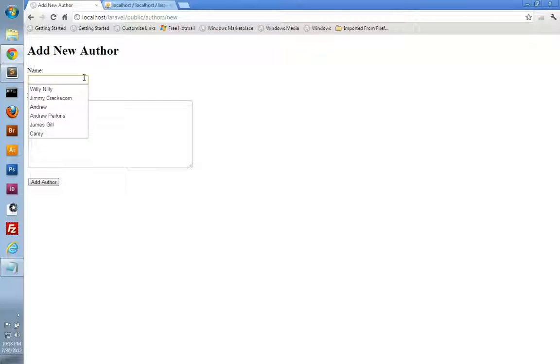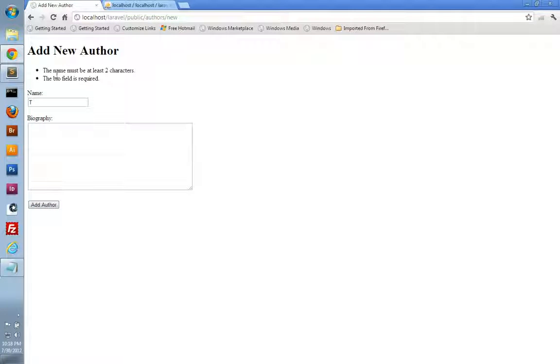So I'll type in just one character here. You can see some of the other names that I've typed in while messing around. So let's type in just one character here and see what kind of validation we get, or what kind of errors we get. There we go. We can see it says the name must be at least 2 characters and the bio field's required. If we don't do anything, it's going to say the name field's required.